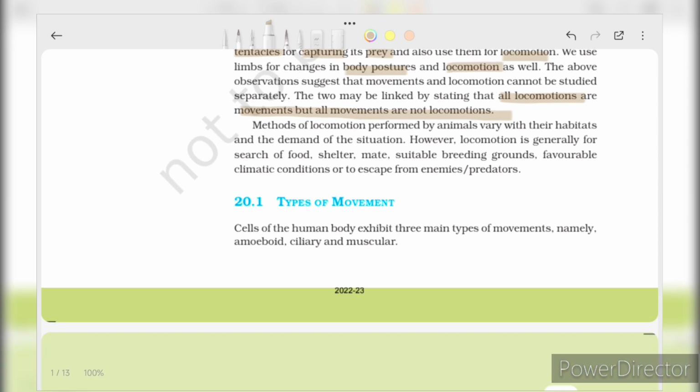Methods of locomotion performed by animals vary with their habitat and the demand of the situation. However, locomotion is generally in search of food, shelter, mate, suitable breeding grounds, favorable climatic conditions, or to escape from enemies or predators. Types of movement.